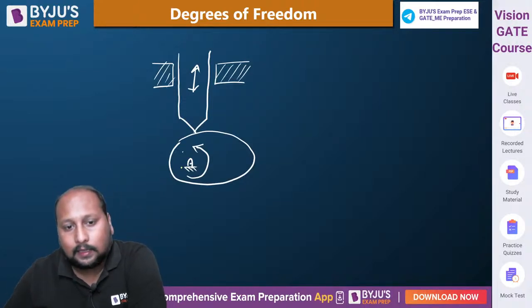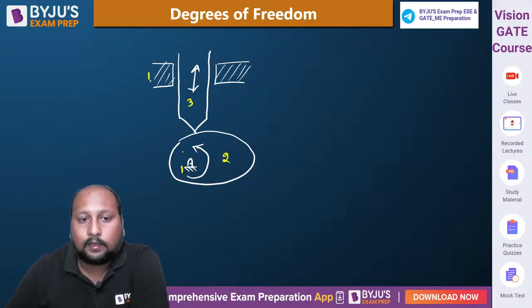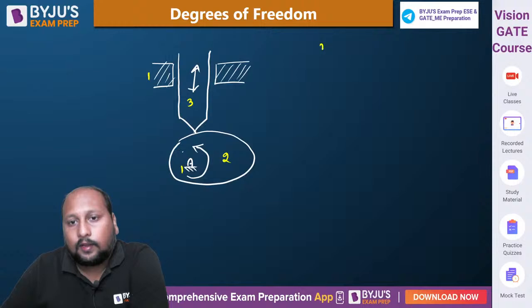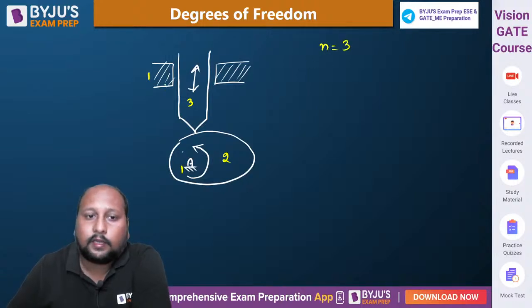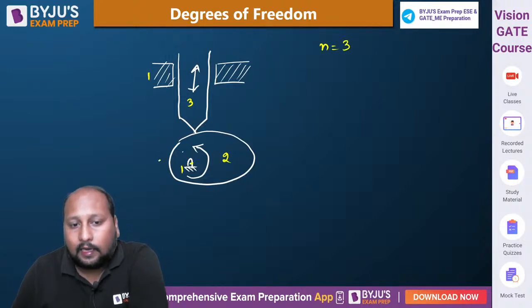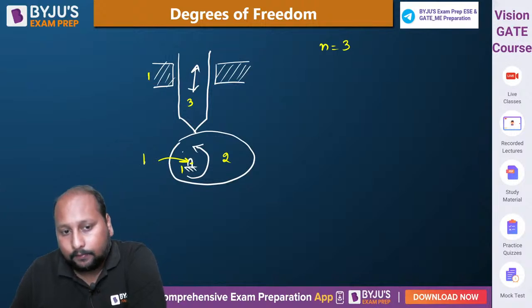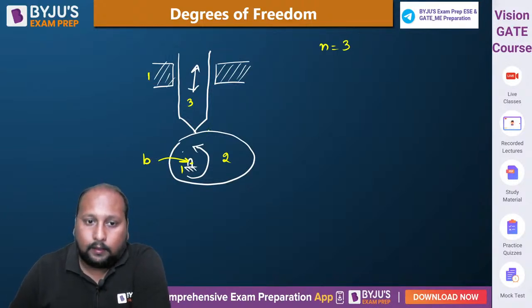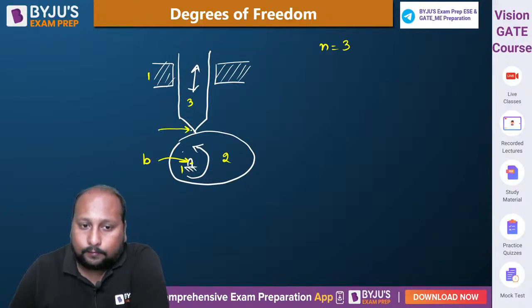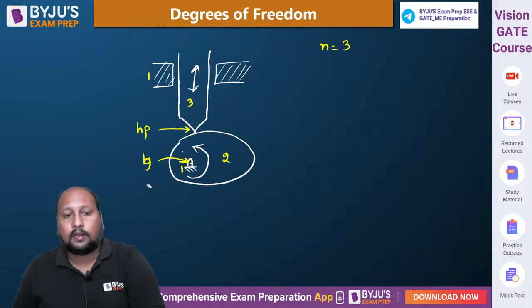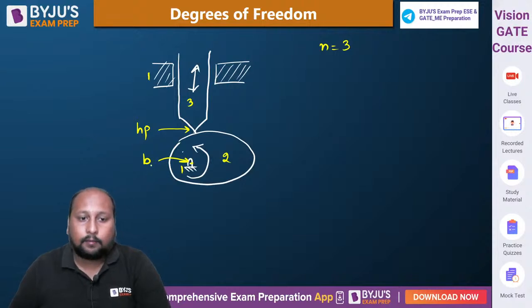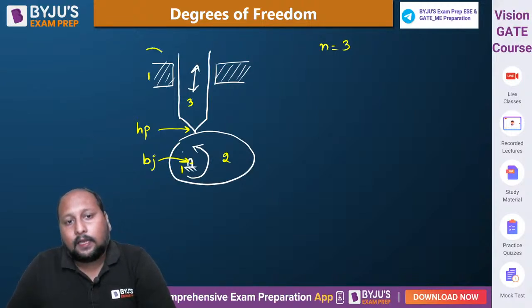Number of links: this is link number 1, the fixed link, this is link number 2, this is link number 3. There are 3 links only, so the number of links is equal to 3. Now the joints. Between link 1 and 2 we have a binary joint, because here there is a turning pair. Between 2 and 3 we have a higher pair, since this is a surface contact. Between 3 and 1 we have a sliding pair, and we know the sliding pair is a lower pair.